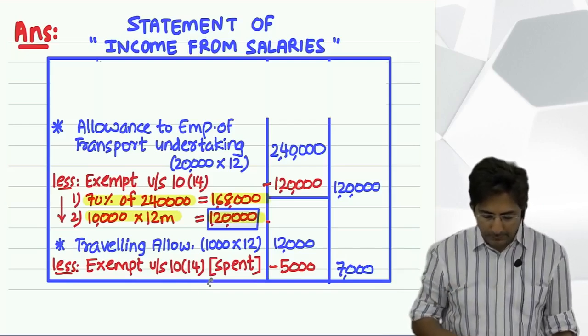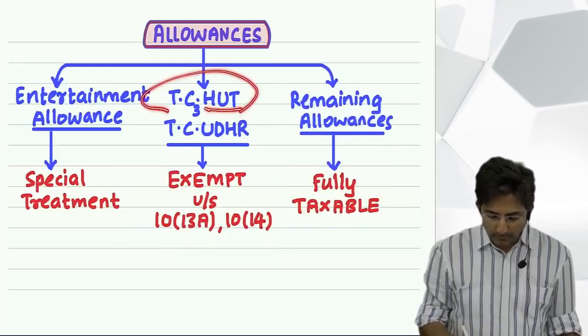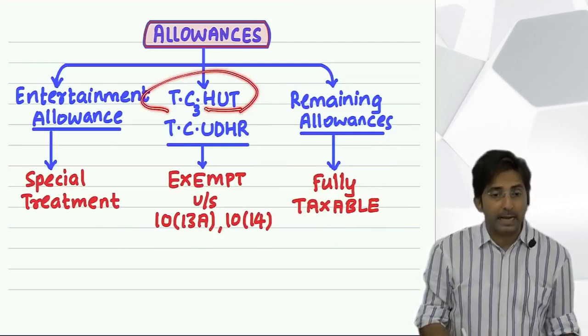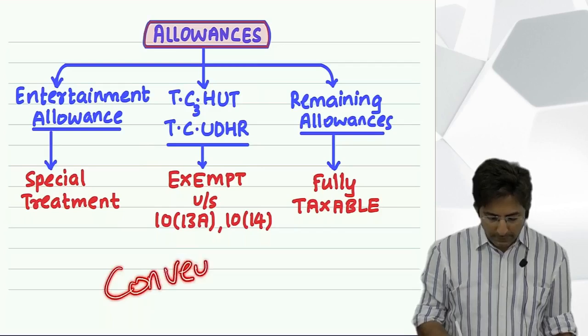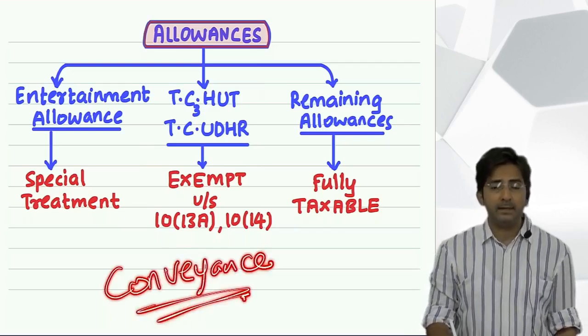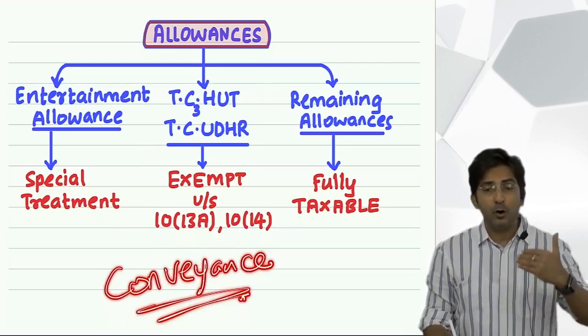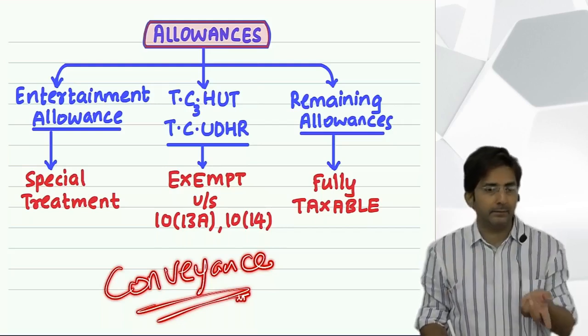See, we are at TC Udhar. TC Hut, TC Udhar. Now in TC Udhar, T we have done, traveling allowance. Next alphabet is C, conveyance allowance. You know what is the difference between traveling and conveyance? Traveling is for long distance traveling, outstation, and conveyance is within the city.